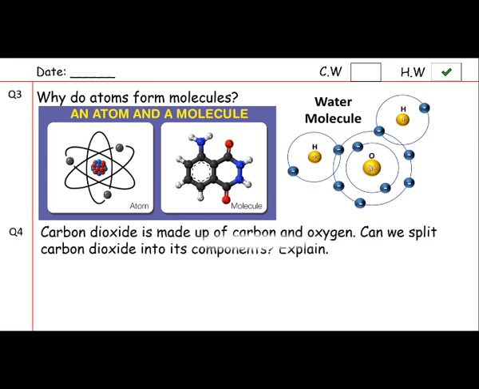Question number 4 is, carbon dioxide is made up of carbon and oxygen. Can we split carbon dioxide into its component and explain it? As I have explained you about the molecule of water in the previous question, in question number 3, now you can easily elaborate the description about carbon dioxide as well.